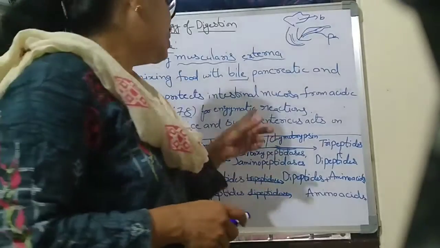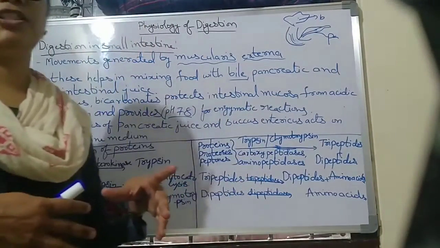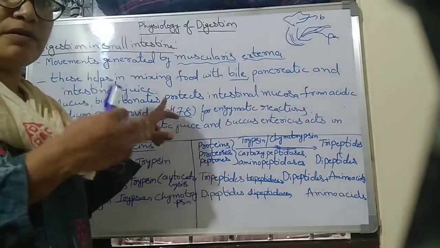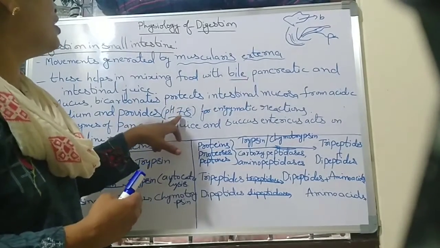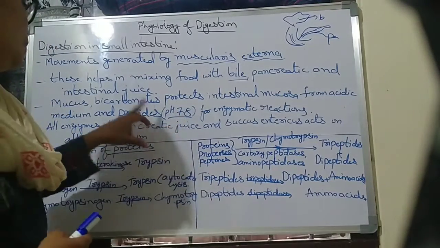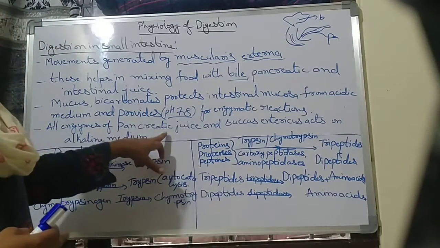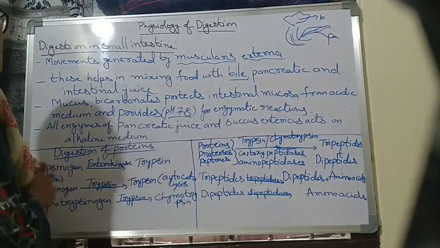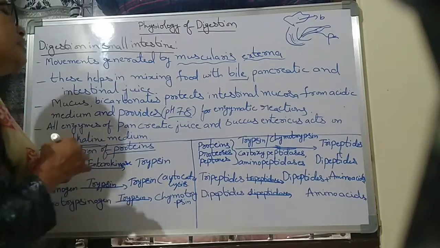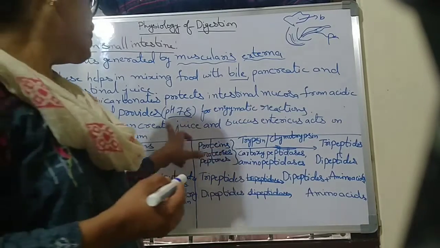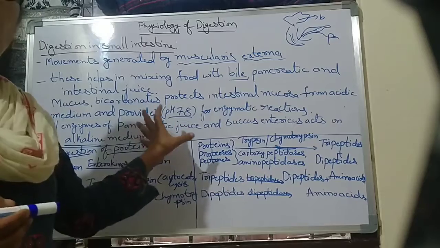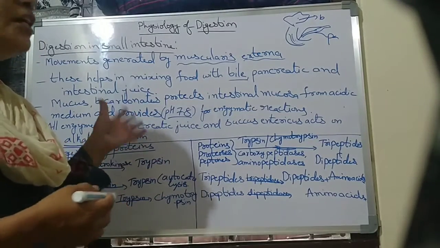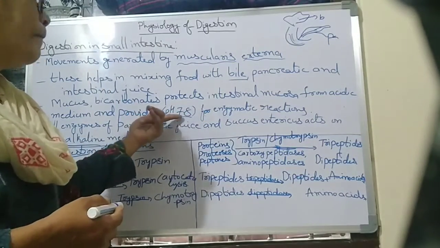For the enzyme reactions, the medium needs to be regulated to a pH of 7.8. All enzymes of pancreatic juice and succus entericus act in an alkaline medium. Alkaline means a base. All these enzymes carry out their reactions only in the alkaline medium, so the contents are converted to this pH.